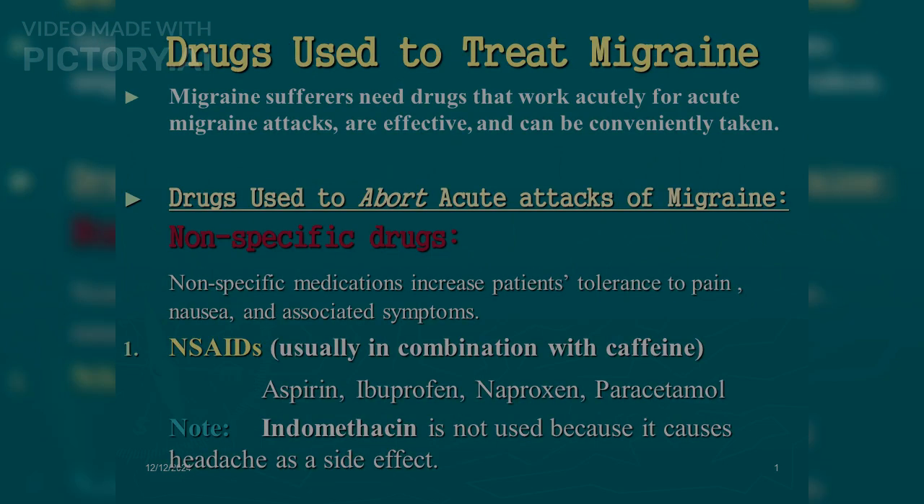Drugs used to treat migraine. Migraine sufferers need drugs that work acutely for acute migraine attacks, are effective, and can be conveniently taken. Drugs used to abort acute attacks of migraine. Non-specific drugs: non-specific medications increase patients' tolerance to pain, nausea, and associated symptoms. First, NSAIDs, usually in combination with caffeine: aspirin, ibuprofen, naproxen, paracetamol. Note: indomethacin is not used because it causes headache as a side effect.